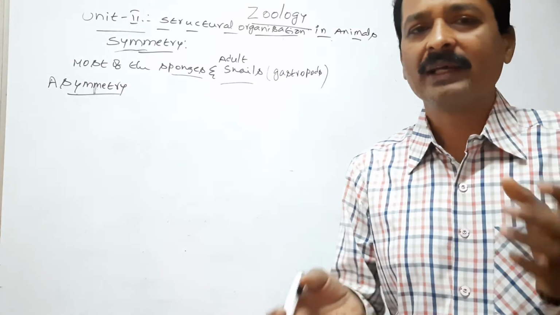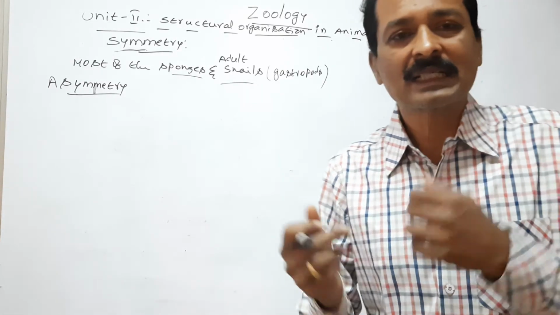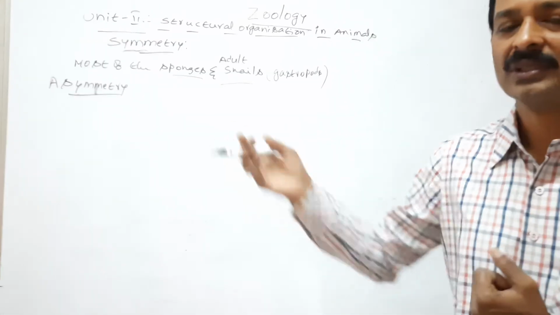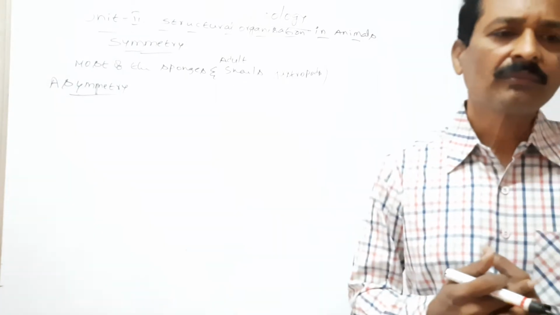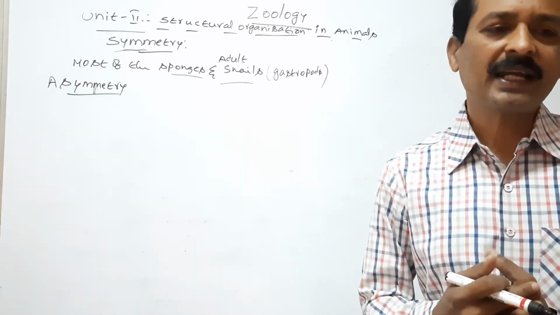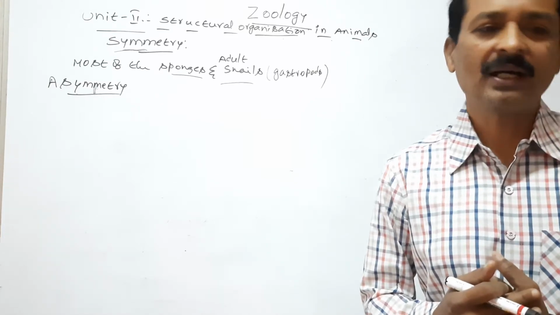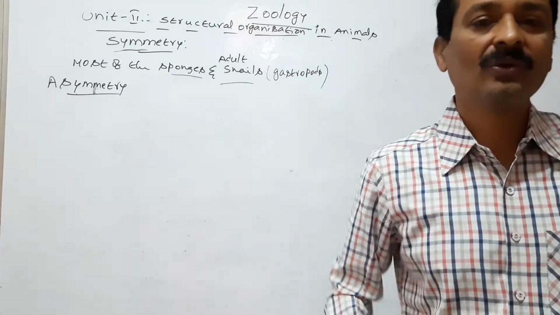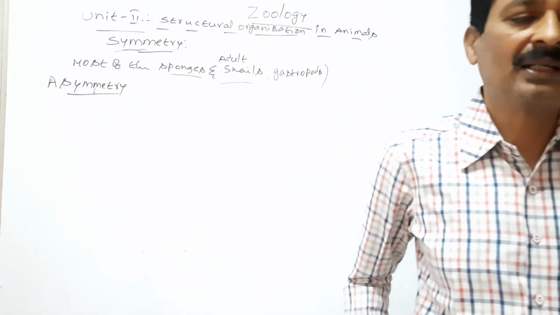Their body does not increase its complexity due to asymmetry. So asymmetry is not an adaptation or advantage to the organism.